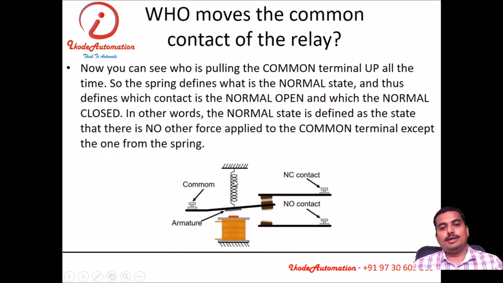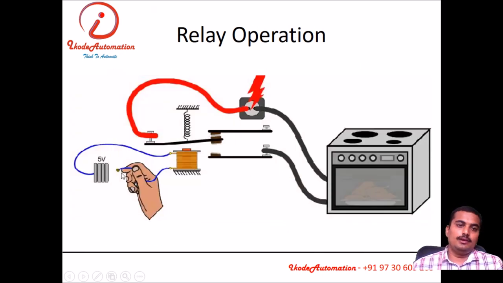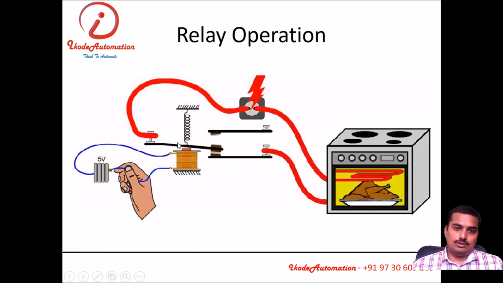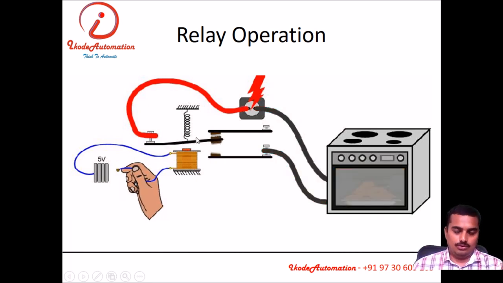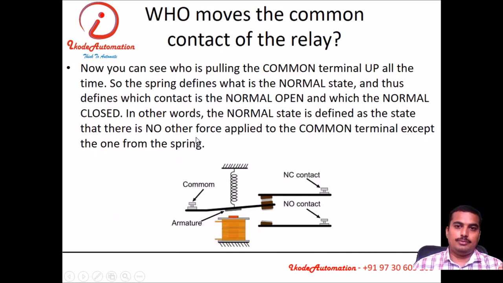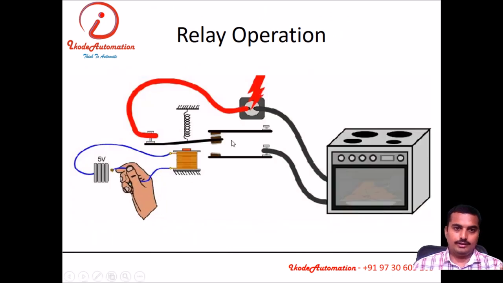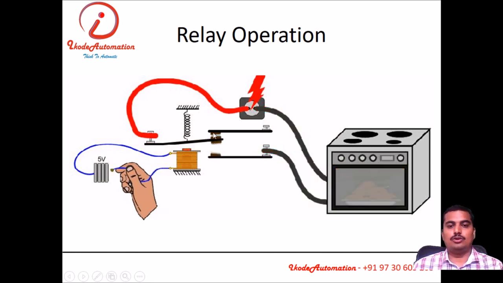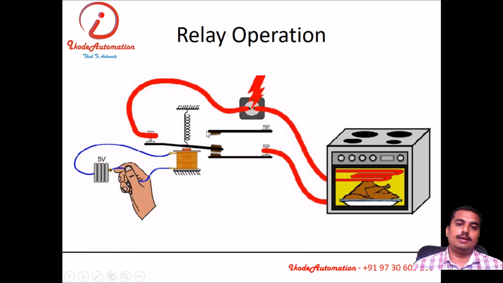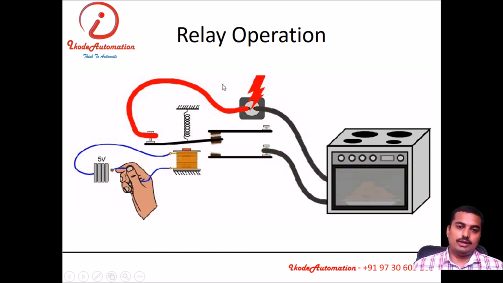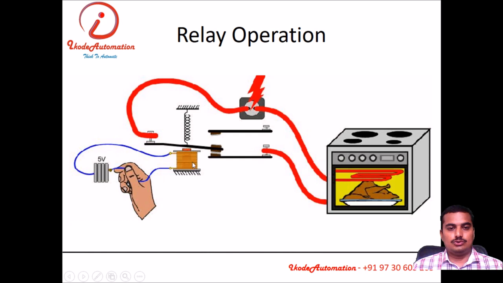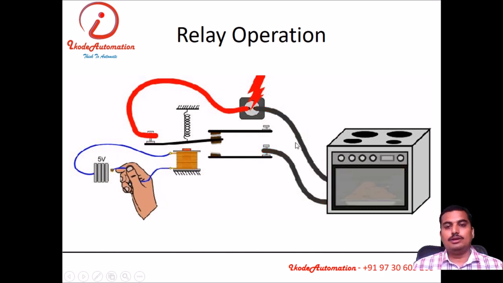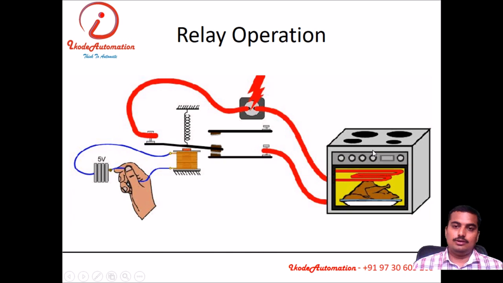Who moves the common contact of a relay? The coil will move the common contact of a relay. When you give the supply to the coil, the armature will get attracted towards the electromagnet, and the changeover will happen. The normally open contacts become closed and the normally closed contacts become open. Here we have a load which is connected to the normally open contact. When I give 5 volt supply to the coil, this load will start.